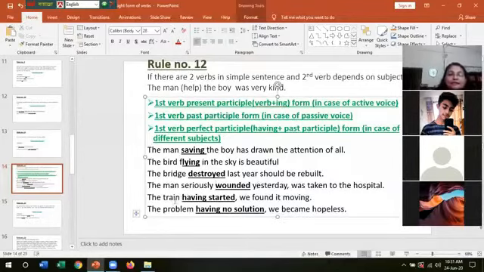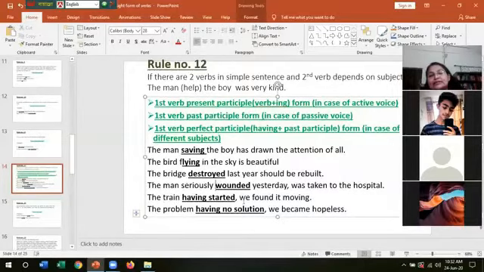Here, let us observe the example. The train having started, we found it moving. Here, actually, we have made the possessive format. When we say the train having started, it means possessive. Because you know, in a simple sentence, we cannot keep two subjects. So actually, we have made the first subject into possessive format.